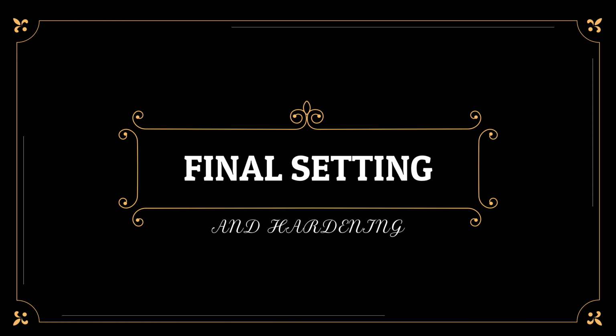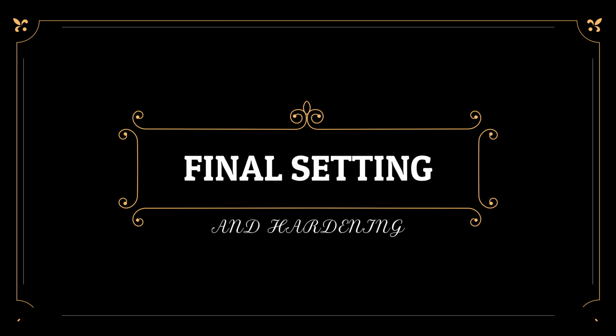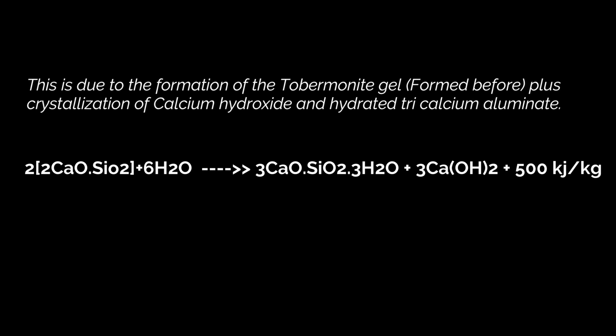Then coming to final setting and hardening of cement. Final setting and hardening of cement paste is due to the formation of tobermorite gel, that has formed in the initial setting, plus crystallization of the calcium hydroxide and the hydrated tricalcium aluminate. Here tricalcium silicate plus water gives rise to tobermorite gel plus calcium hydroxide.